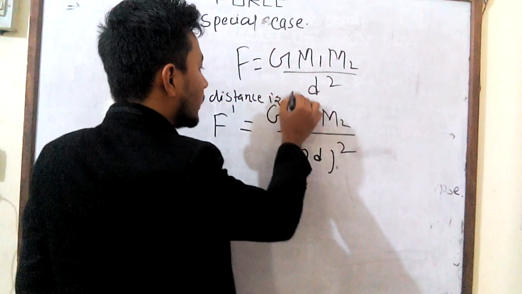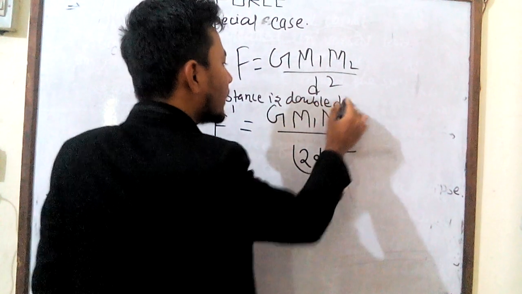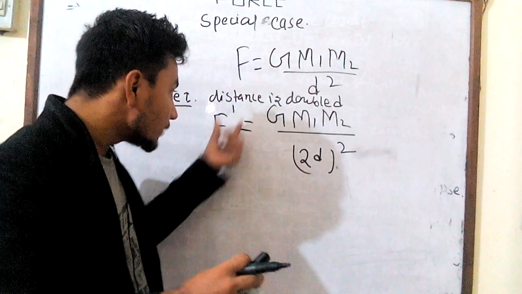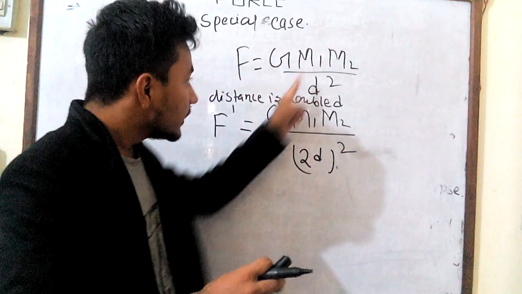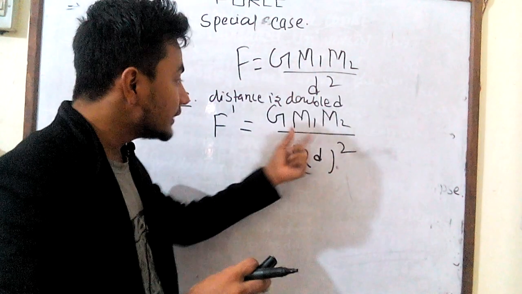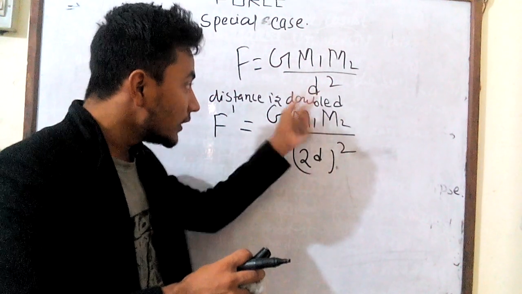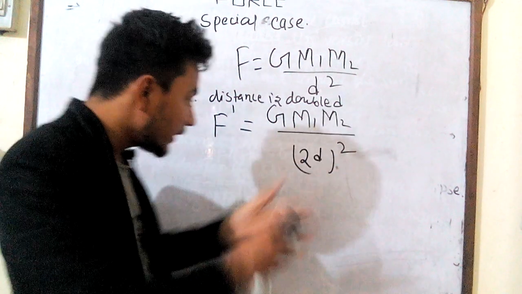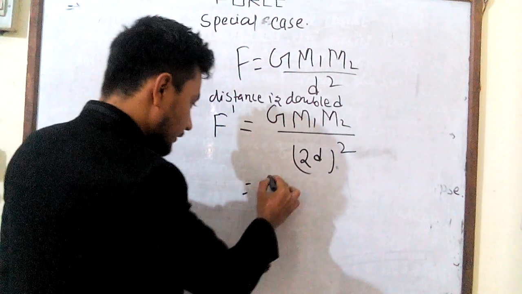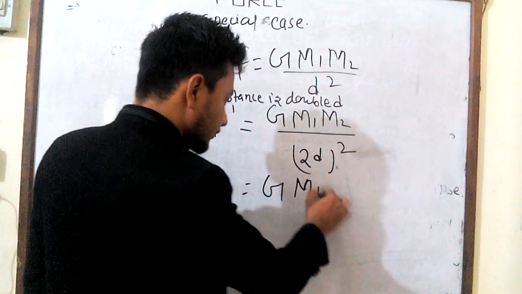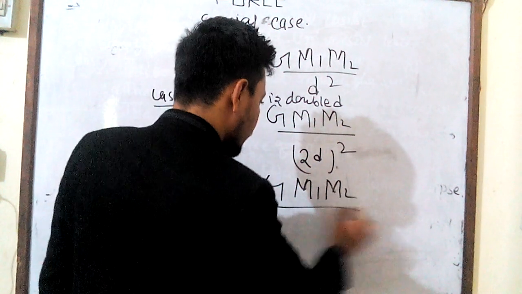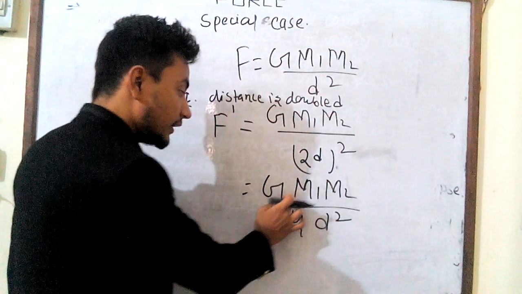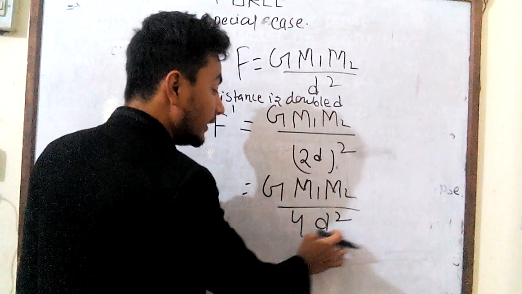Distance is doubled. So what effect is there on the gravitational force? So this is F. The new force is F prime. So G m1 m2, because there is no change in mass. The distance is doubled, so in place of d there will be 2d, and the square becomes 4d square. So what do we write? G m1 m2 by 4d square. Clear or not? So G m1 m2 by 4d square.